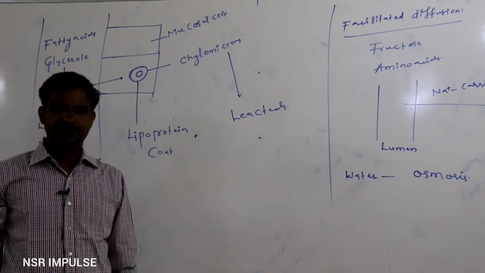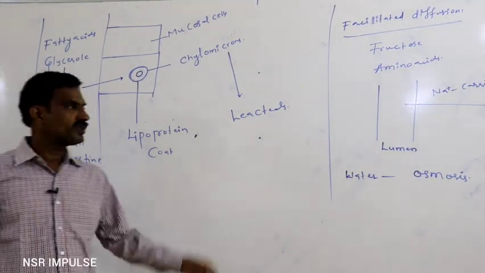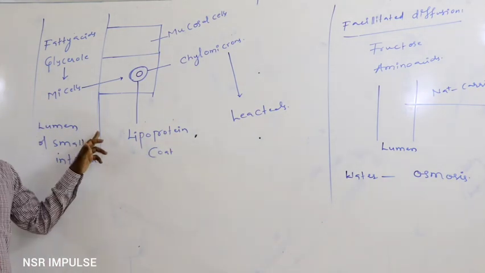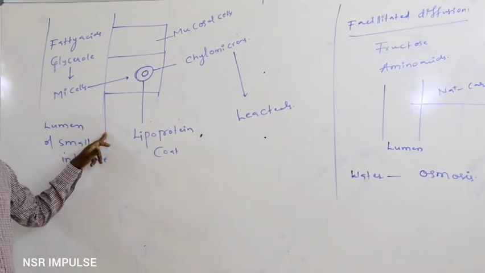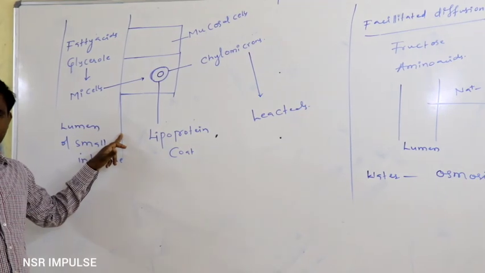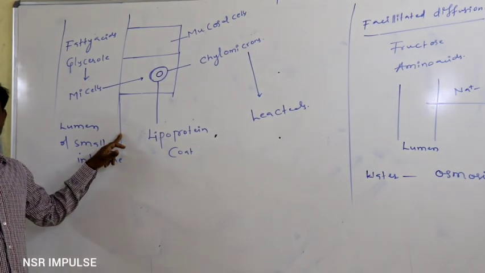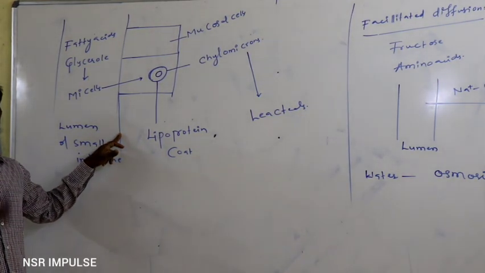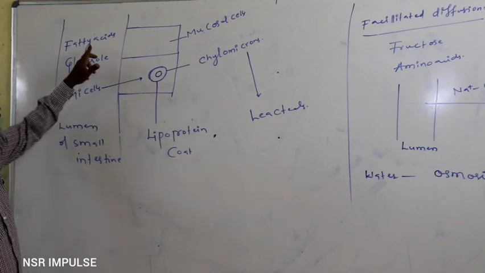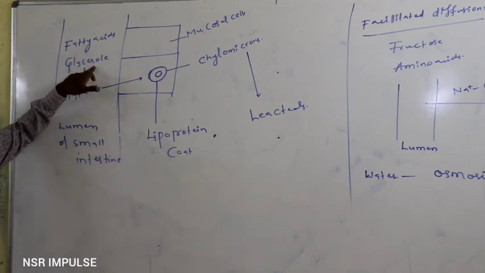This is a continuation of the last class: how digested lipids are absorbed into the lymph vessel. Fatty acids and glycerol are formed due to the digestion of fats.